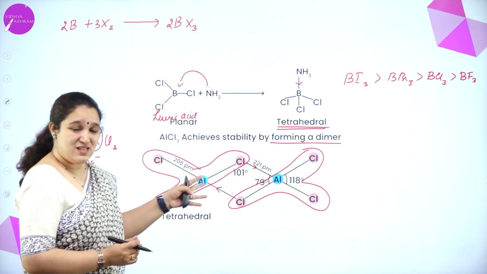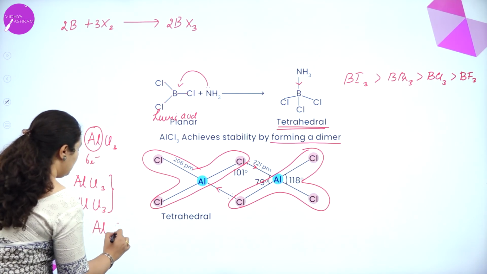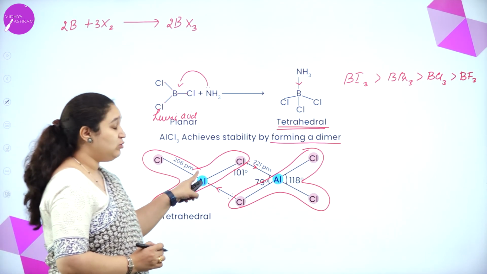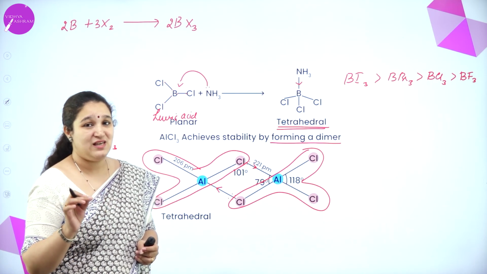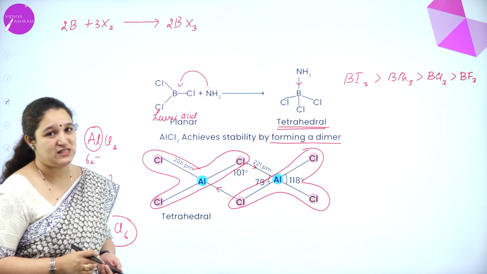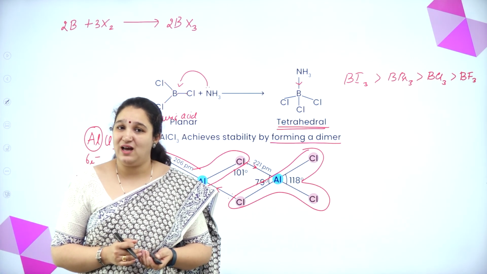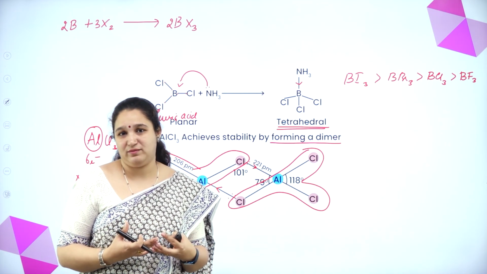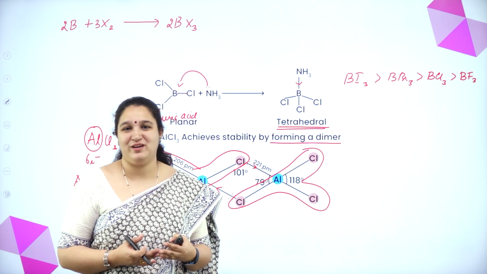So, they exist together as a dimer. So, the dimer is Al2Cl6. And because of dimerization, the aluminium is attaining an octet there. That's why the AlCl3 dimer is more stable than just a molecule of AlCl3. Okay. So, that's about the reaction with halogens and about the stability, or how they are getting an octet, especially boron trihalides and aluminium trichloride.